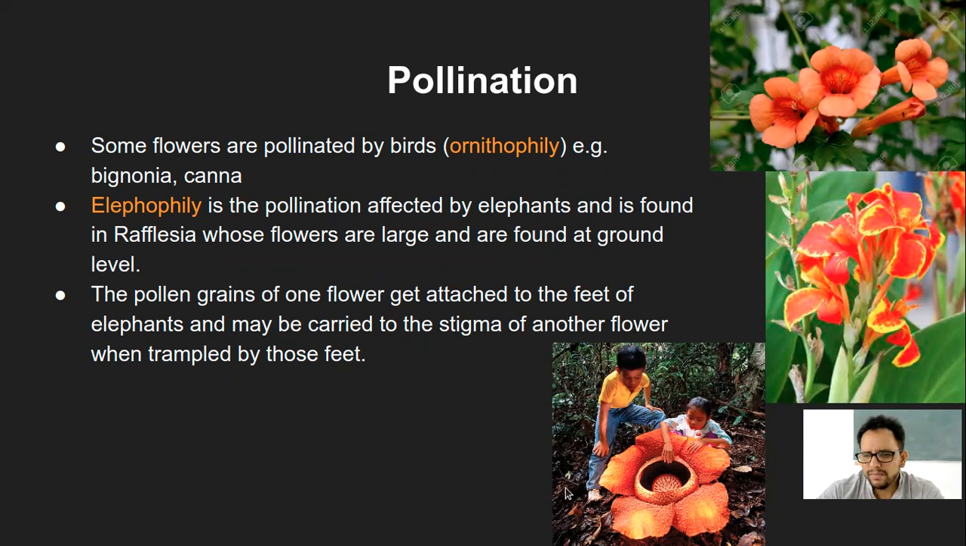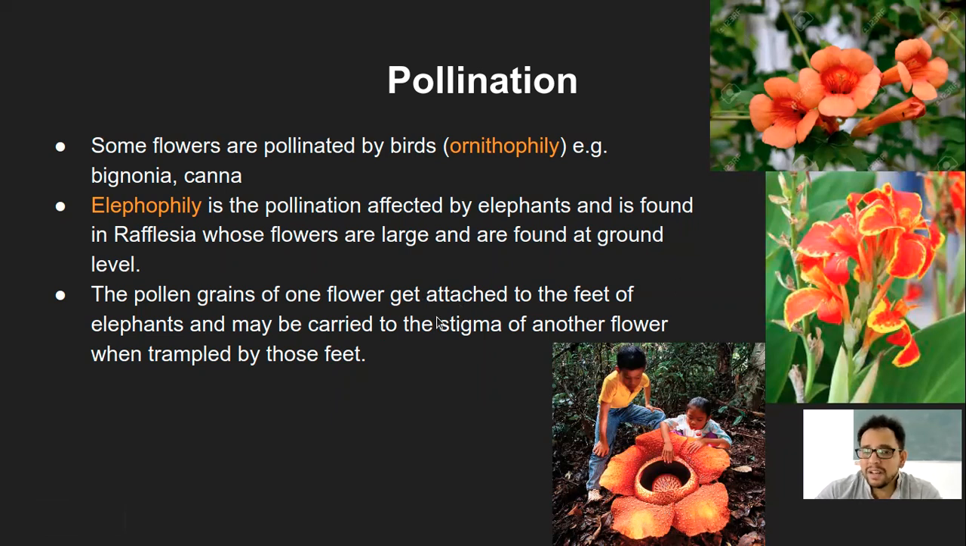So you can see the flower size. Actually, this picture is deliberately kept so that you can feel the size based on the height of these two youngsters. Yeah, you can see how huge the flower is. And these pollen grains, usually when the elephants are walking, get attached to the feet of the elephants, and they are carried to the stigma of another flower when it is trampled by those feet. So that is the way the pollination happens, and that is the Rafflesia flower.